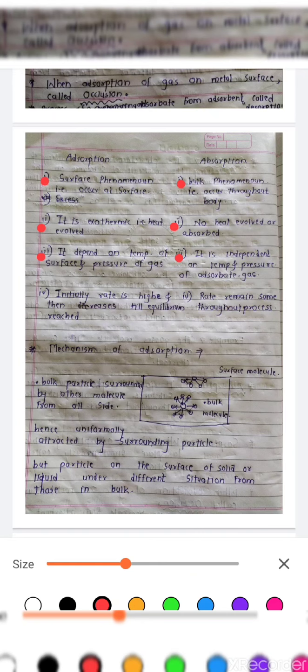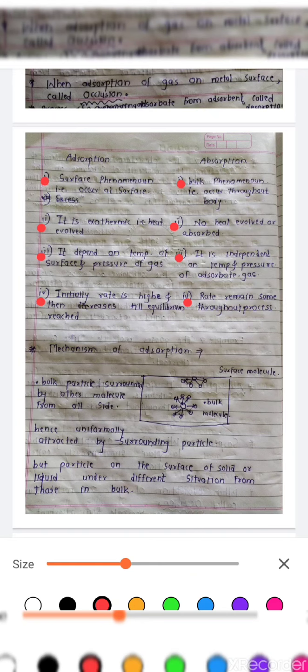Now the last point of difference: initially the rate of adsorption is higher, but as time goes on the rate of adsorption decreases, but the rate of absorption remains the same throughout the process. So these are the four points of difference between adsorption and absorption.